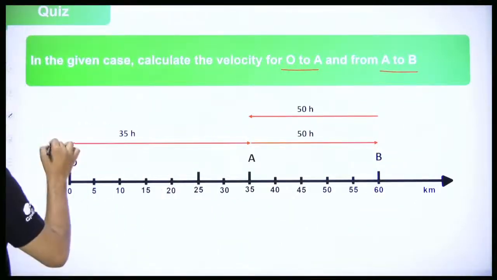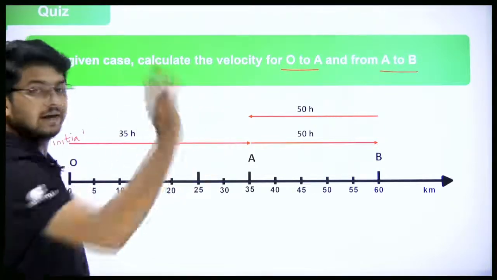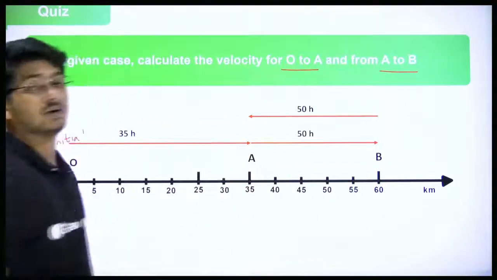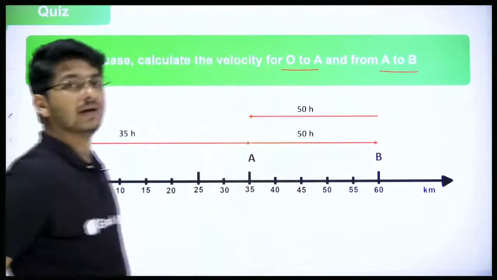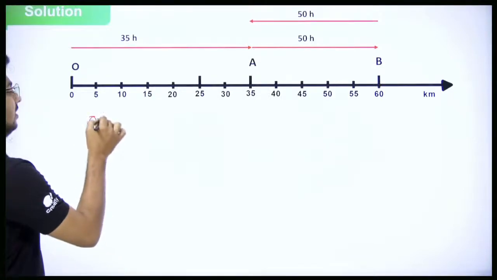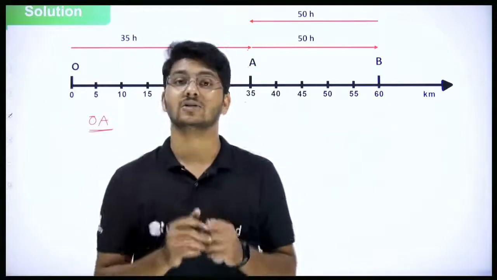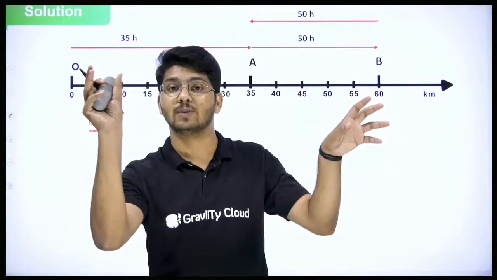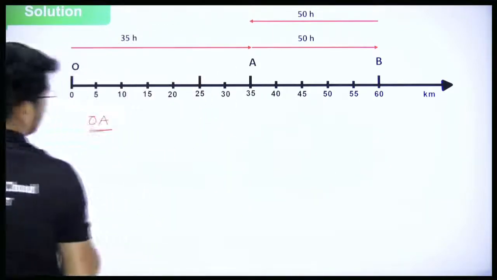Look at the diagram. Here it is the initial point. It starts from O, goes to A. From A to B. Then from B, it again comes back to A. So O to A to B, and then B to A. So here we will first find out the displacement for OA, because we have to find out velocity for OA. Velocity is displacement by time. So to find out velocity, you need displacement and time, obviously. Okay, so let's first find out displacement.